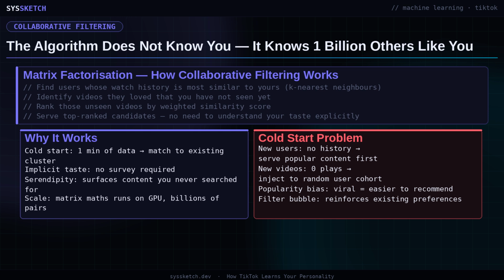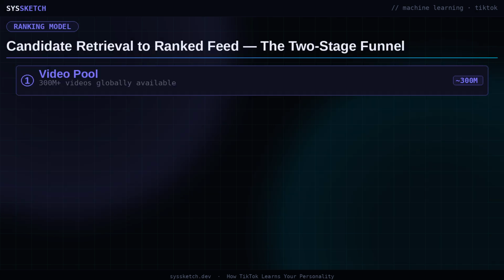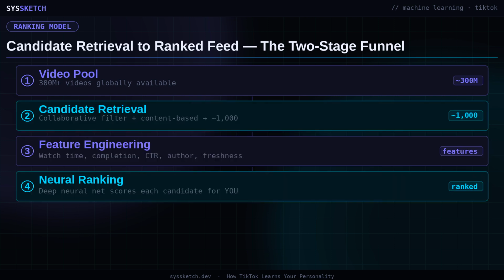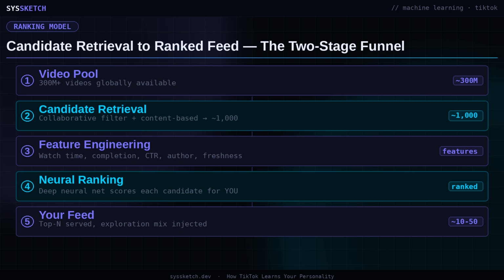A brand new user with no watch history cannot yet be placed meaningfully in embedding space because there is no data to triangulate from. The solution is deliberate diversity injection. New users receive a carefully selected set of high-variance content spanning many topics and emotional registers. Their initial swipe decisions, which videos they stop for versus which they abandon in the first second, are used to place them approximately among existing user clusters. From that rough initial placement, the collaborative filter takes over and rapidly refines the position over the first hour of use. New videos face the same challenge in reverse.